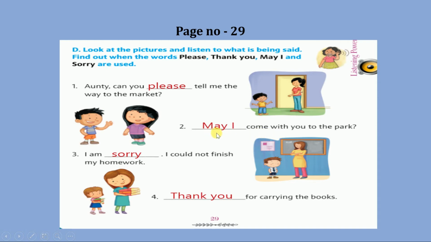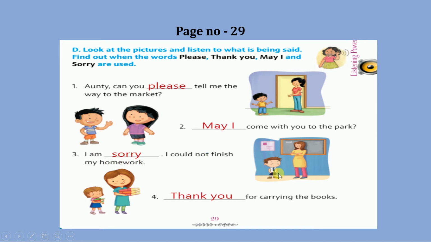So write down the words may I. As the words may I begin the sentence, the first letter of the word may will be in uppercase, in capital. Write down capital M, A, Y, space, and as I is single, I is also in capital. Now number 3. I am dash. I could not finish my homework.